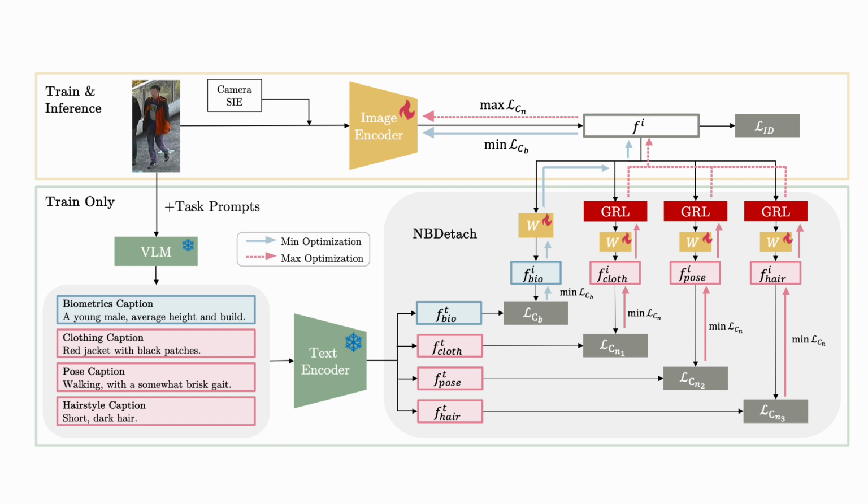On the other hand, we project the image feature into multiple subspaces using linear layers, W. Different contrastive losses are then used to align the visual feature and textual feature. Then for the non-biometric factors, we add gradient reversal layers in between the non-biometric subspace and the overall visual feature space to suppress these factors from the overall representation. In short, DIFFER uses text as guidance to disentangle and suppress the non-biometric information, improving re-ID under clothing changes.